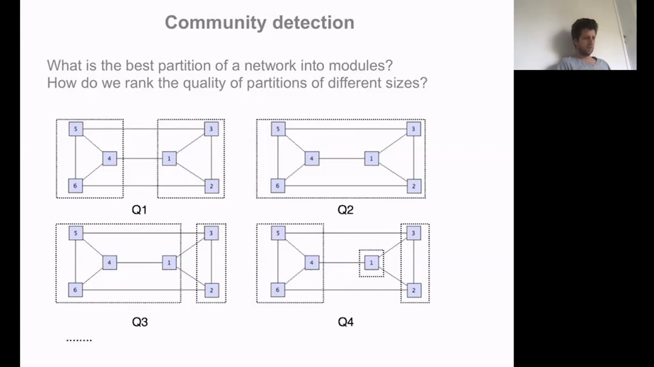To do so, typically one way to proceed is to define a quality function that allows you to compare partitions made of different numbers of modules. That would be a function of the partition of a graph, such that, for instance, this partition gets a certain value Q1, that one Q2, that one Q3, and so on. If you can find such a quality function, then you can compare partitions of different types, and search among all of the partitions of a graph for the best one for that specific quality function.